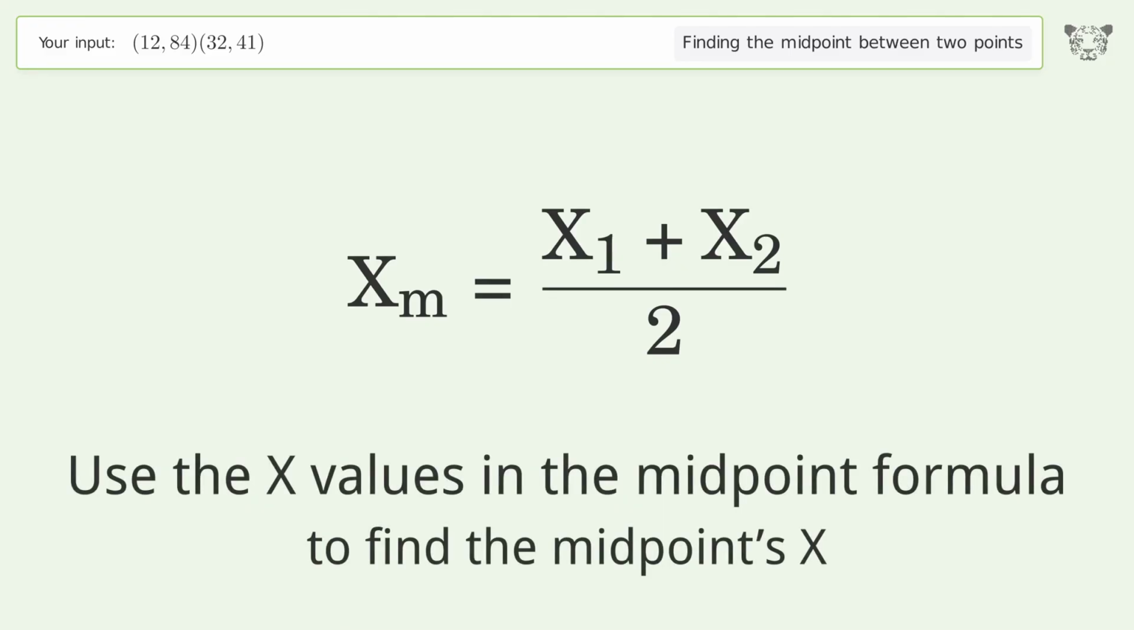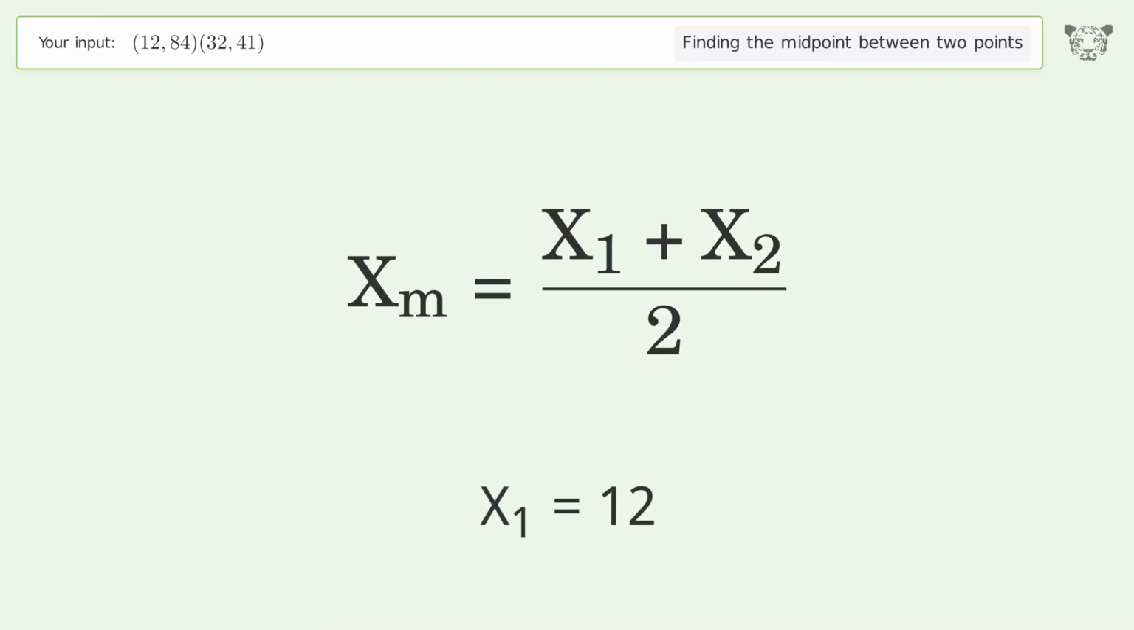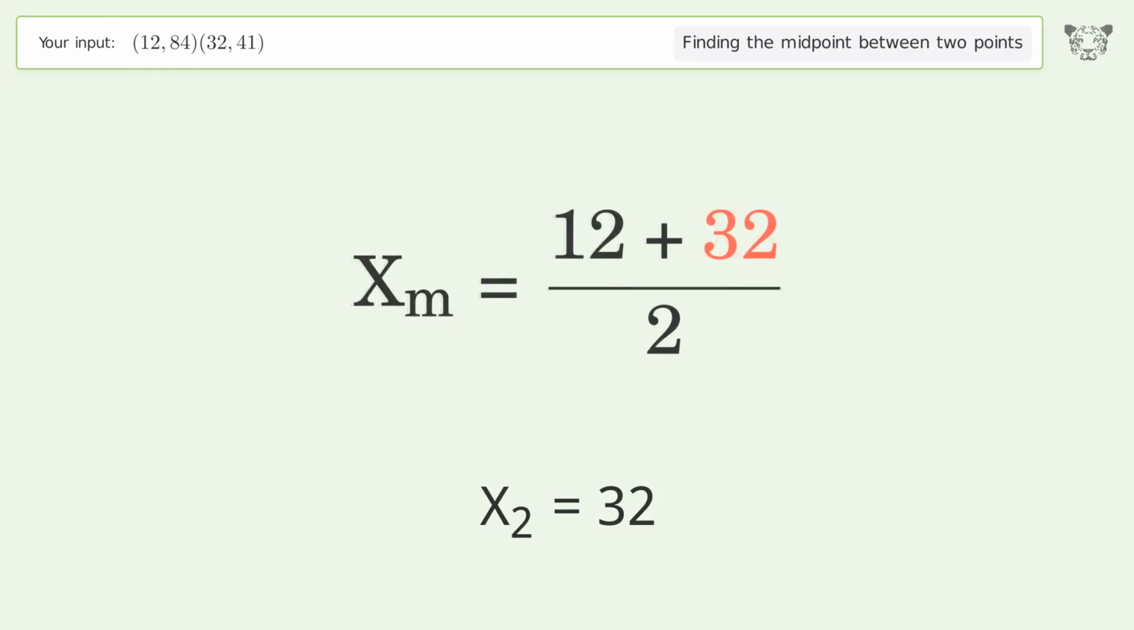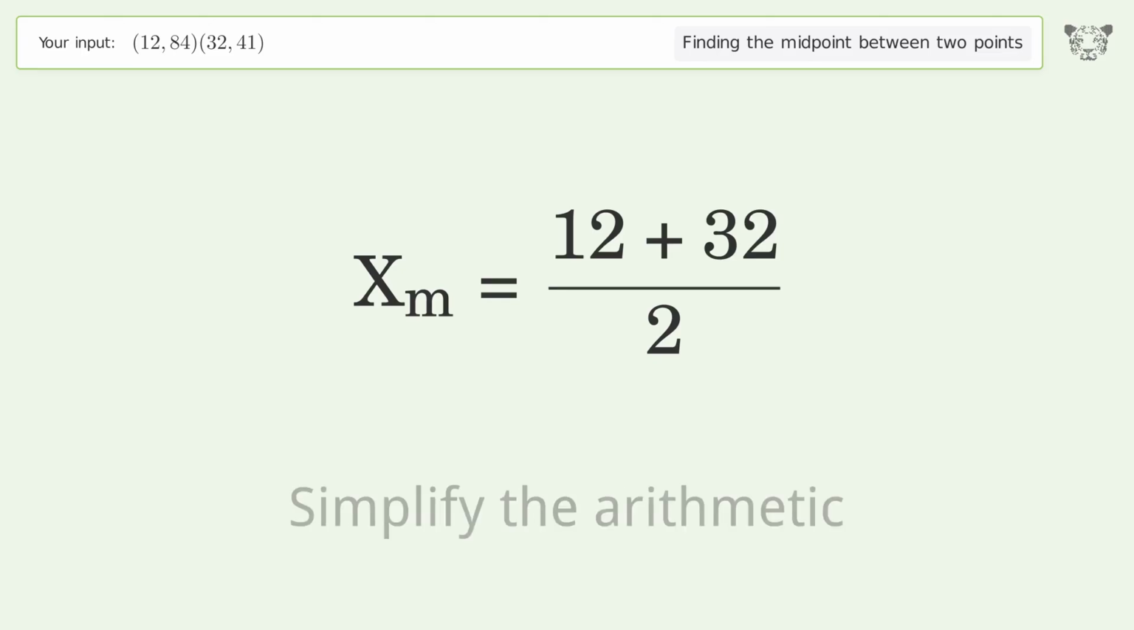Use the x values in the midpoint formula to find the midpoint's x. x1 equals 12. x2 equals 32. Simplify the arithmetic.